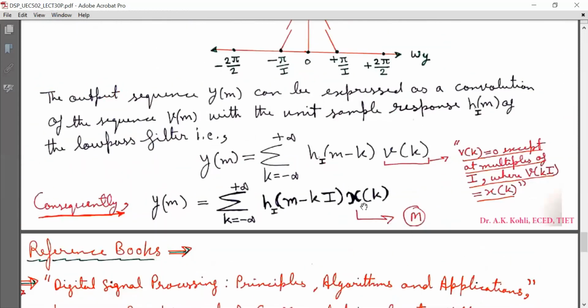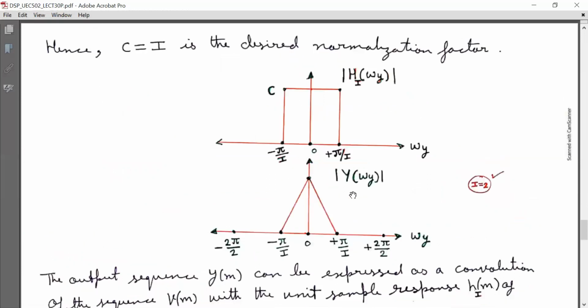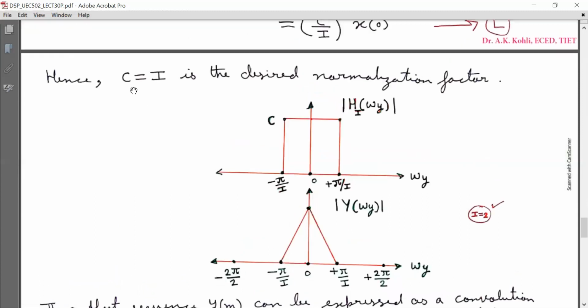So this is the resultant spectrum of the output, that is magnitude Y(ωy) as shown, which is the desired one. But for that, the normalization factor C is equal to I.